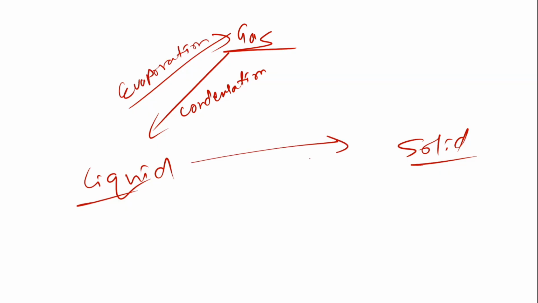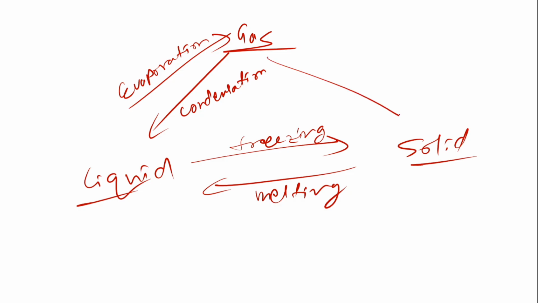When you go from liquid to solid, the process is called freezing. From solid to liquid, it is melting. Okay, from gas to solid, that's called deposition. From solid directly to gas, that is called sublimation.